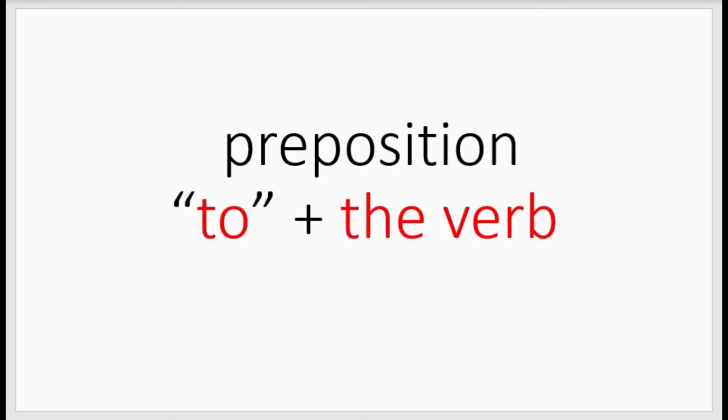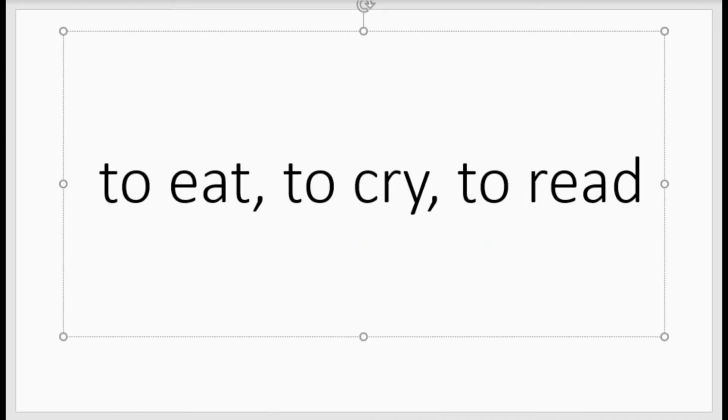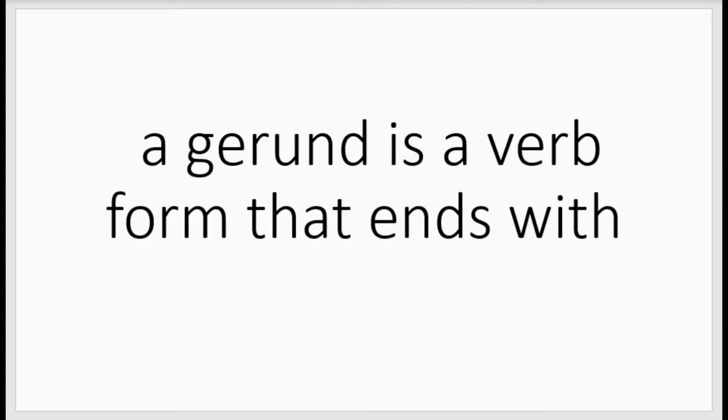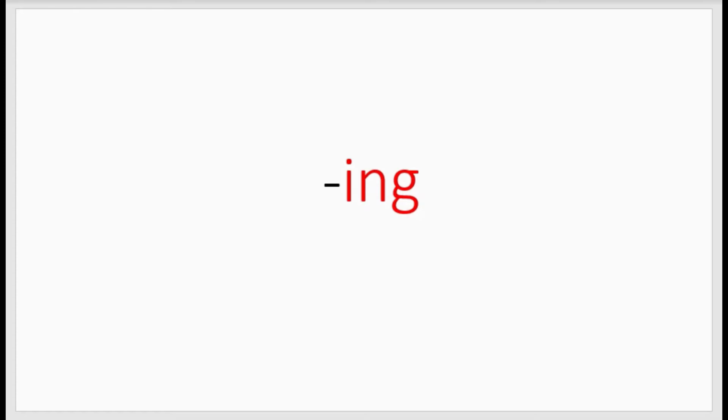Infinitive: the preposition to plus the verb. Examples in English: to eat, to cry, to read. Now a gerund is a verb form that ends with ing.